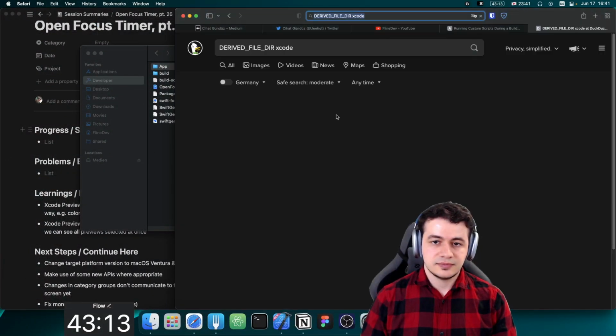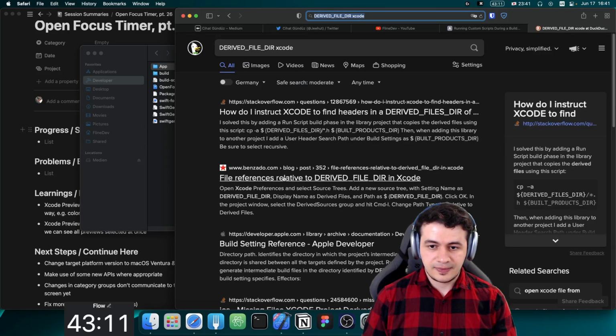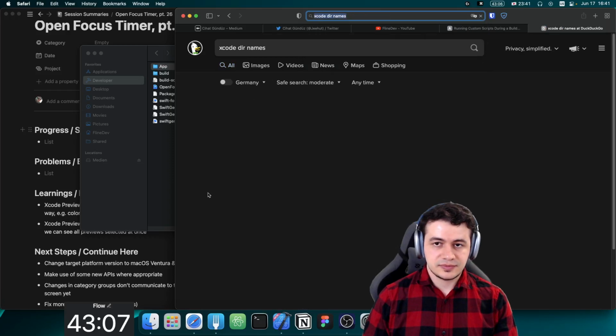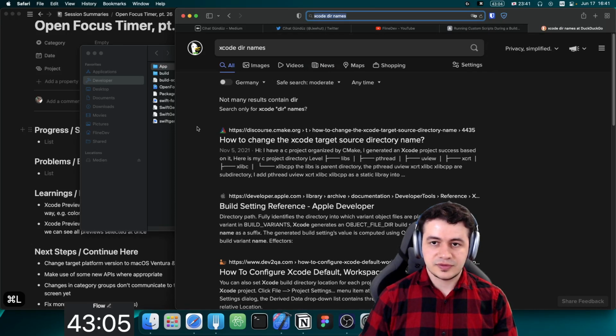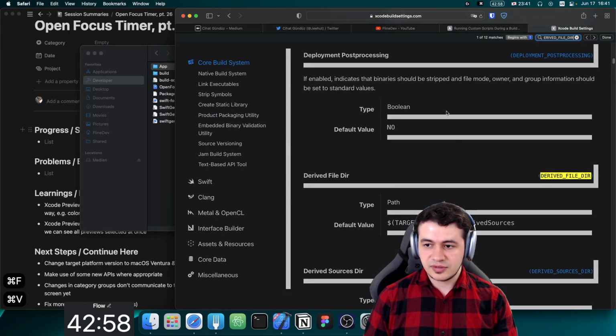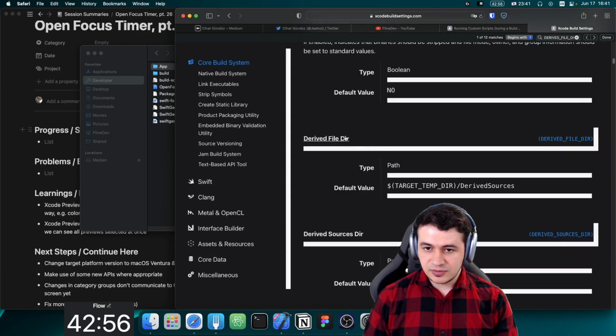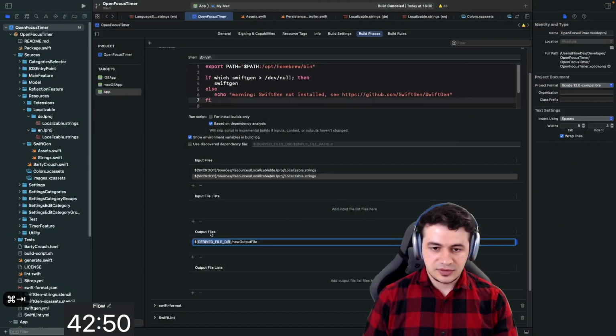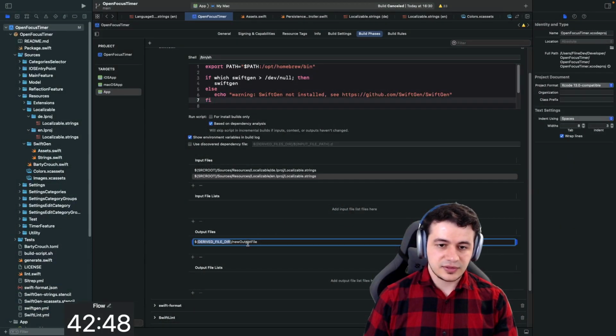Xcode dir names. What was this? Xcode settings. There was this website with all the build settings. There we go. I think I can find that here as well. All right, derived file dir, path is target temp dir, device. No, that's not what I want. Output files, yes, actually source root.